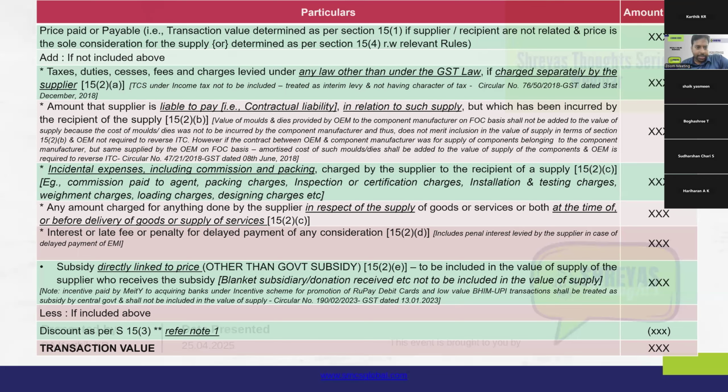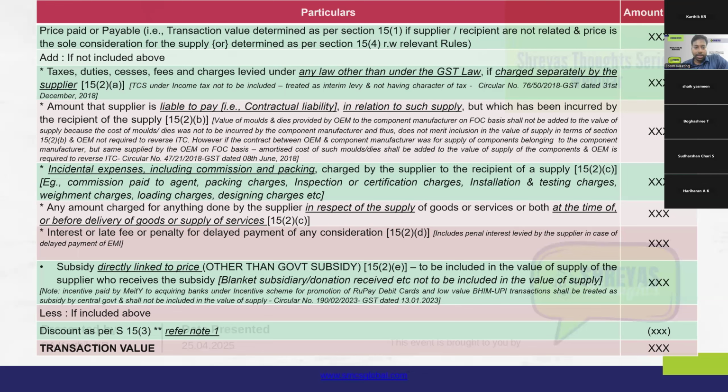Moving on to the second addition under section 15(2)(b). This is very relevant and important, because in most cases there will be some amount that the supplier is liable to pay, but the recipient would have incurred. For example, the contract says transport is the liability of the supplier. But due to proximity and cost effectiveness, the recipient might have paid the amount directly to the transporter, or undertaken the actual transport activity to his own place.